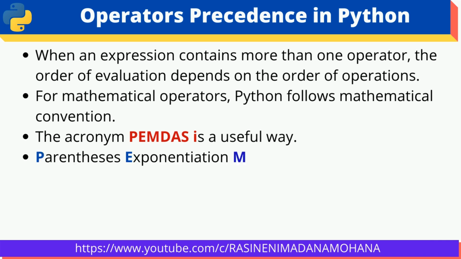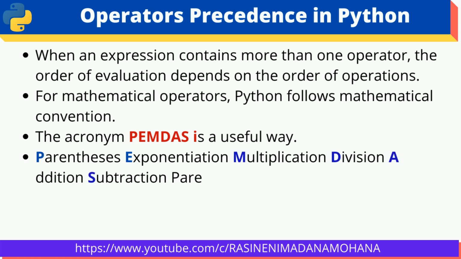P stands for parenthesis, E for exponentiation, M for multiplication, D for division, A for addition, S for subtraction. If parentheses are not there, this is the order we have to follow. That means parentheses have the highest precedence, next exponentiation, next multiplication, next division, next addition, subtraction.